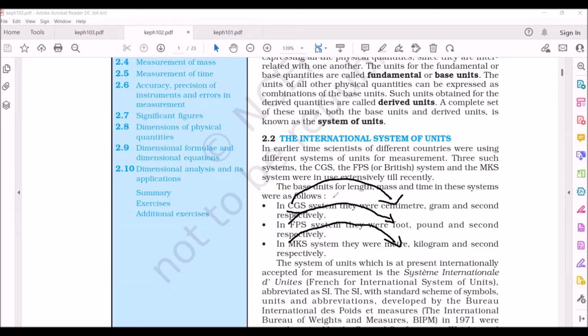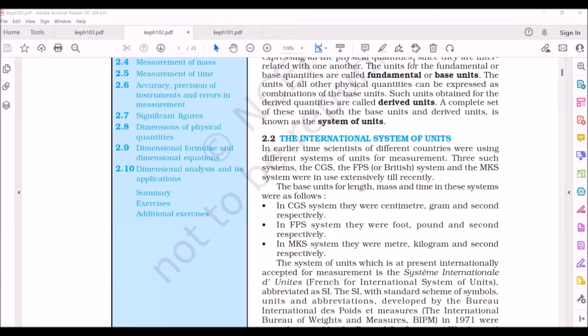In the CGS system, the unit for mass is gram, in the FPS system the unit for mass is pound, and in the MKS system the unit for mass is kilogram. In the MKS system the unit for time is second, and in the FPS and CGS systems also the unit for time is second. In all the three systems of units, the common unit for time is second.